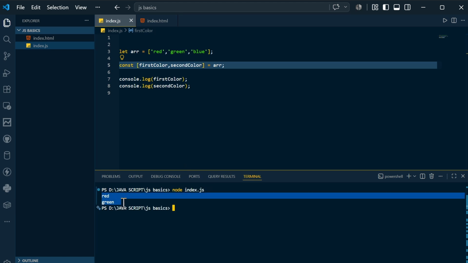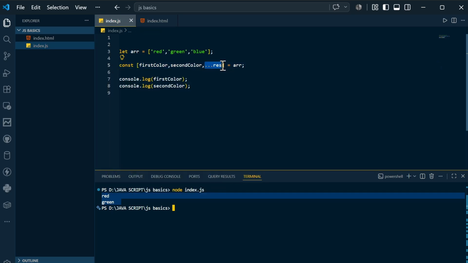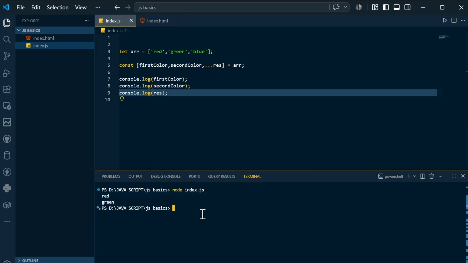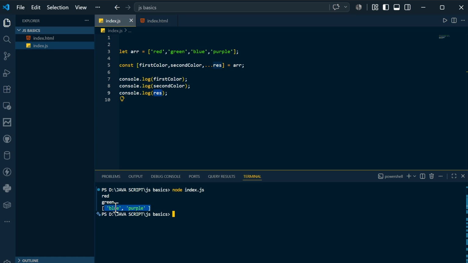So you can see you are getting the red and green. Now if you mention comma, triple dot and res, res is nothing but the rest operator. It will take all the remaining elements and place them in that. If I clear the terminal and place rest, you can see the remaining elements are coming here. If I have another element, purple, I will get that in the rest too. If I compile and run, you can see blue and purple. So however many other elements you have, you can store them in this.